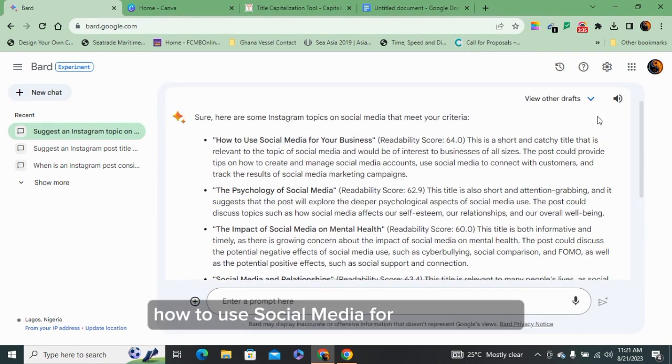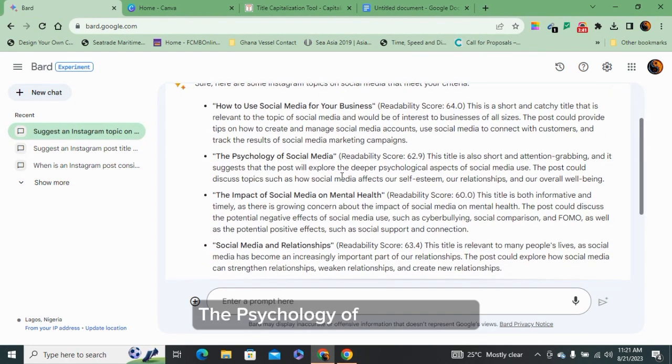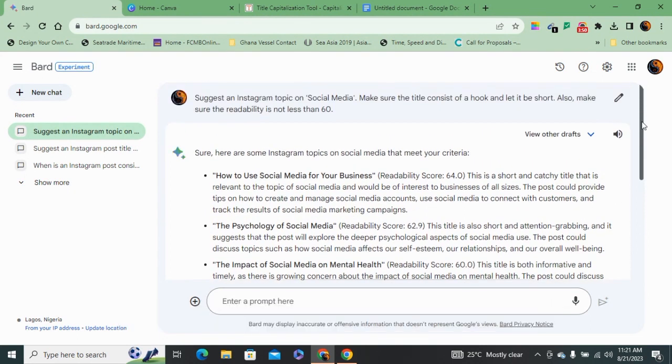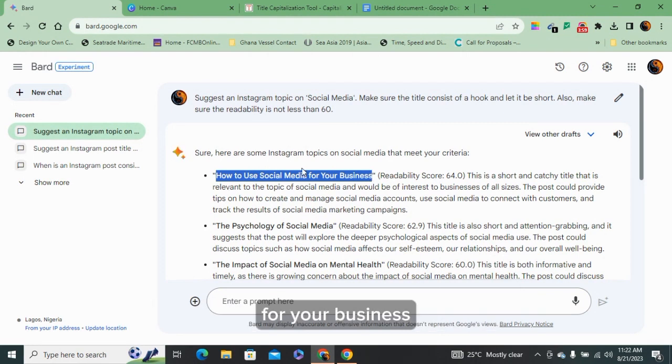How to use social media for your business. It has a readability score of 64. The psychology of social media has a readability score of 62. The impact of social media on mental health, etc. So let's go with how to use social media for your business.